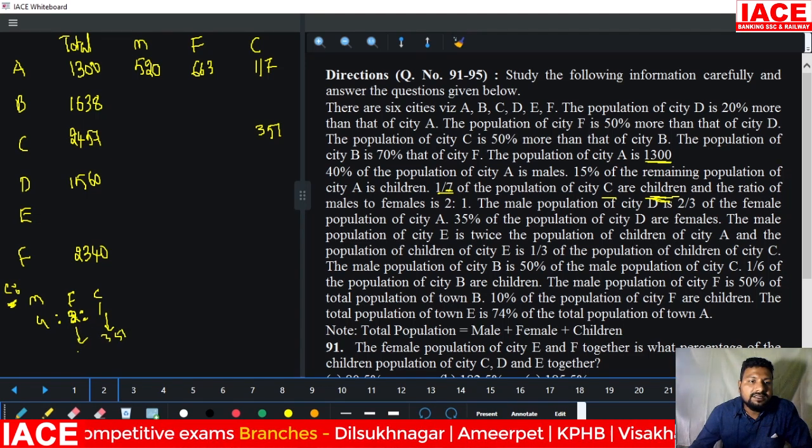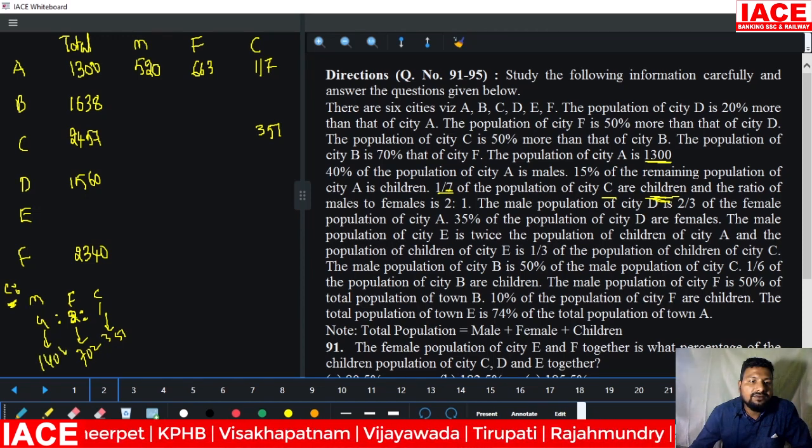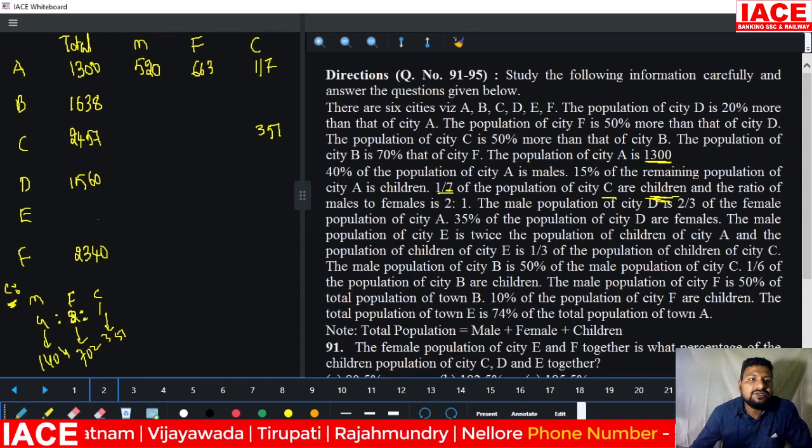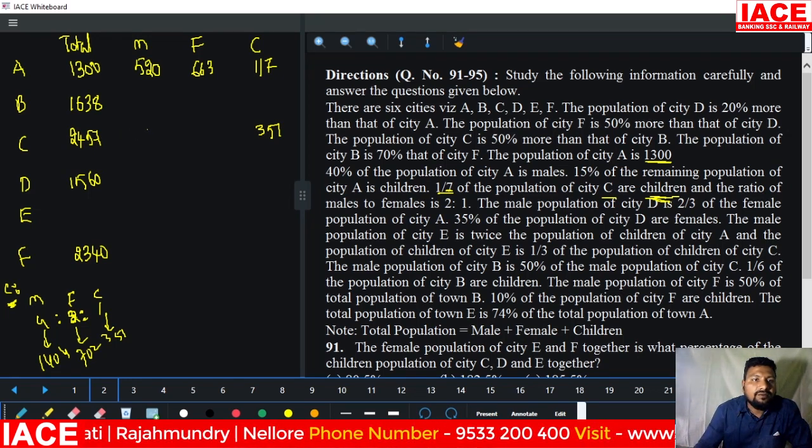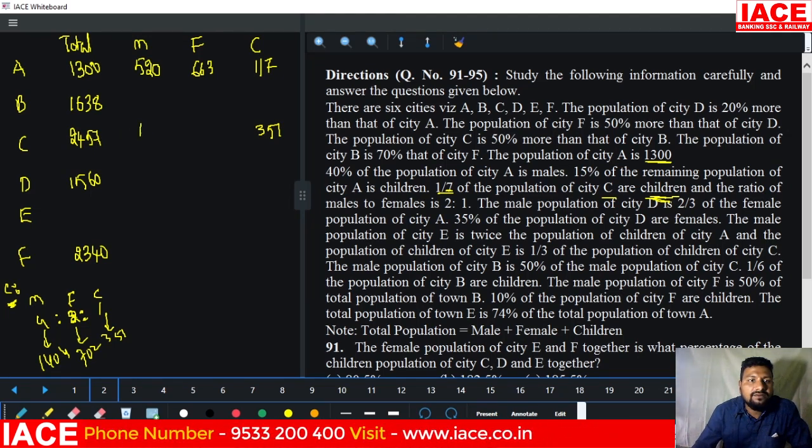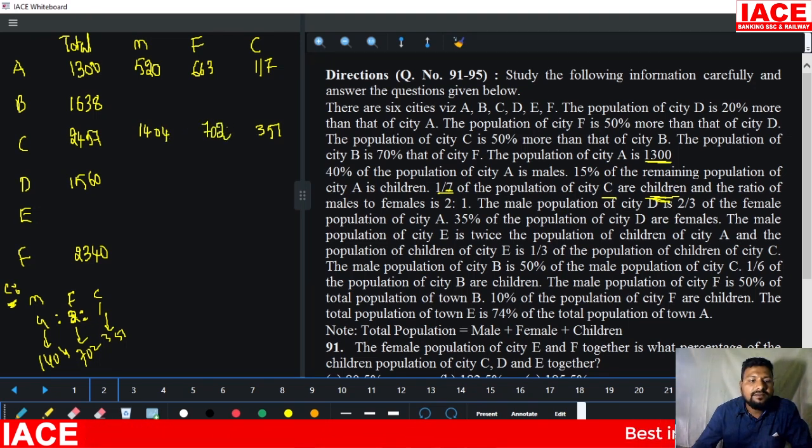Then 2 parts is equal to 702, and 4 parts is equal to 1404. Then, totally added, it should be equal to 2457. Now the males of C is 1404 and the females value is 702. Now the C portion is also completed.